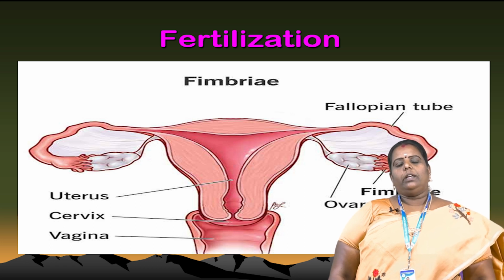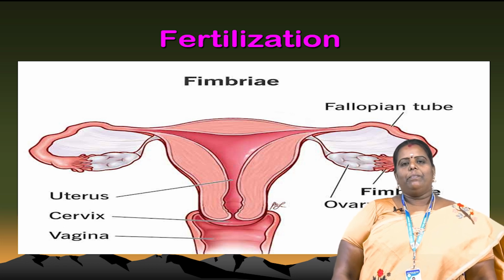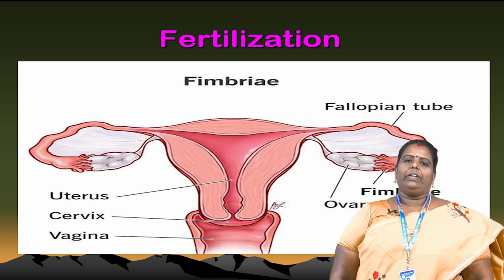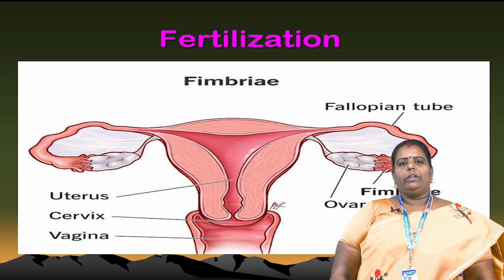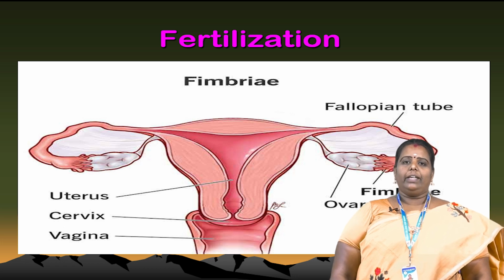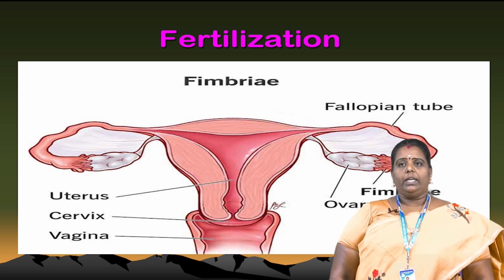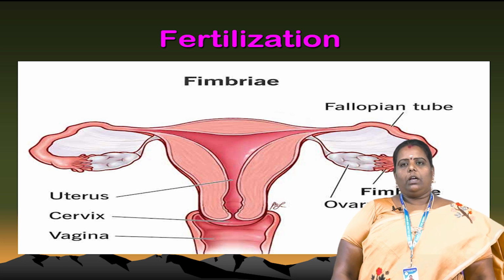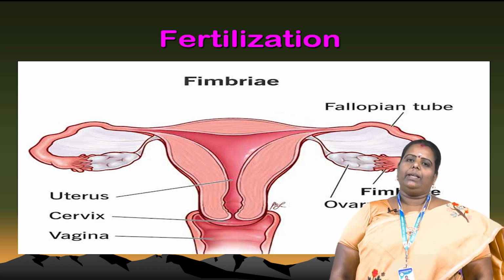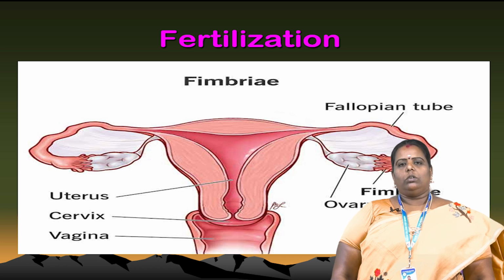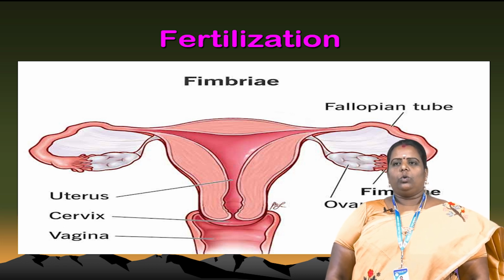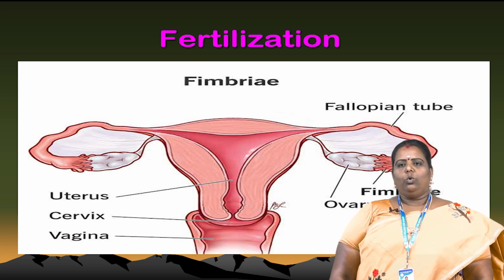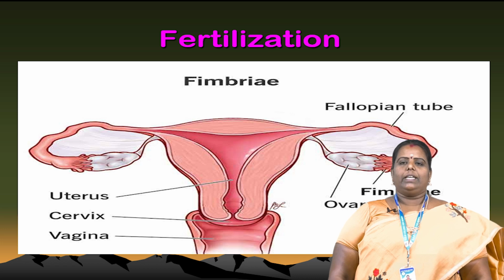We have to know where fertilization occurs and what the important organs for fertilization are. That is important for knowing about fertilization and the development of the embryo within our body. The fallopian tube is one of the important organs for fertilization. This picture shows the fallopian tube, ovary and fimbriae, uterus, cervix and vagina.